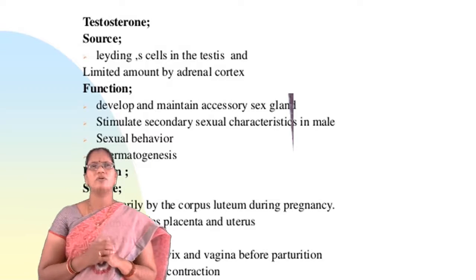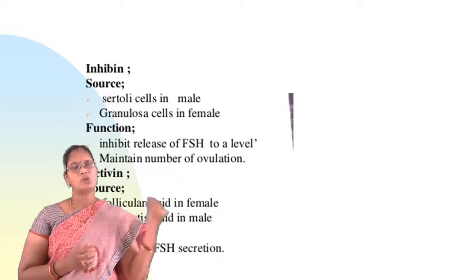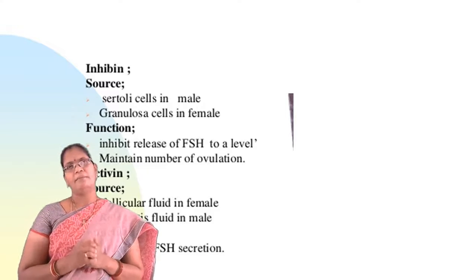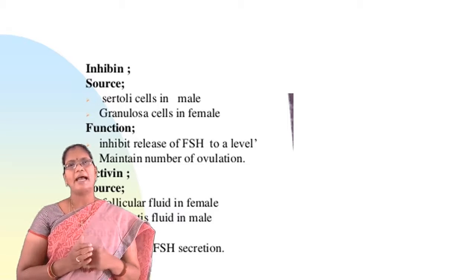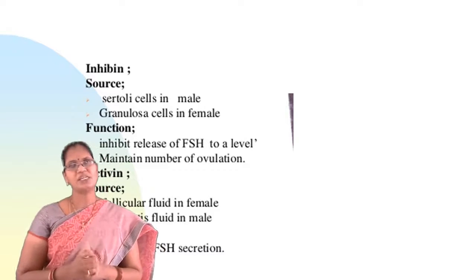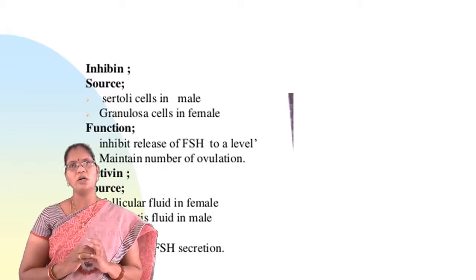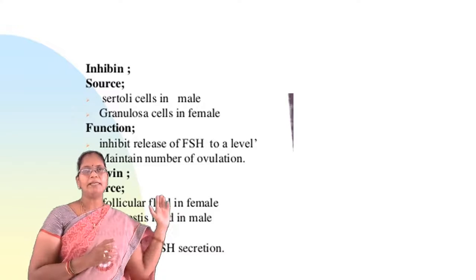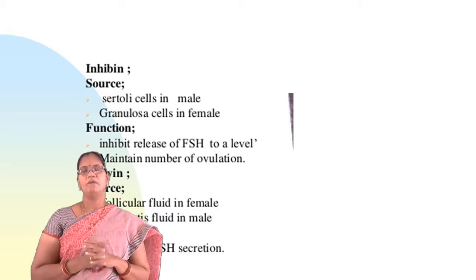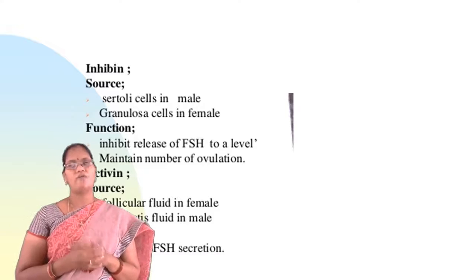Now, another hormone which is antagonist to relaxin is inhibin. Coming to the source of inhibin, it is mainly secreted from Sertoli cells in males, and granulosa cells in females secrete this inhibin. Coming to the functions of inhibin, it inhibits the release of follicle stimulating hormone to a level, and it is responsible for the maintenance of the ovaries.